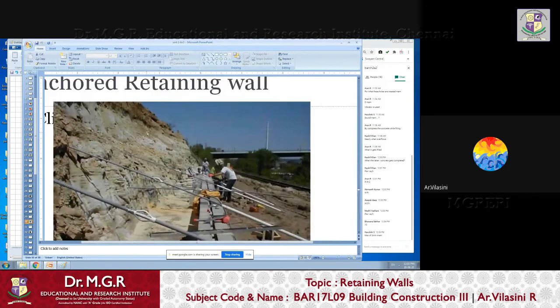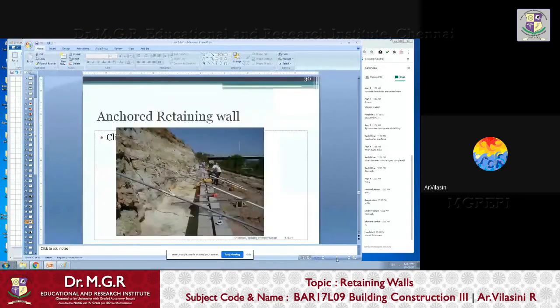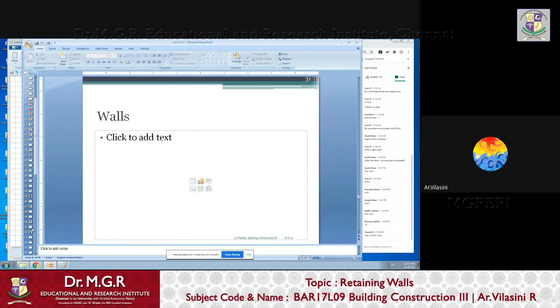This is how it is going to look. You can see this. See, this is a soil surface. They have smoothened it out quite a bit so that a retaining wall can be fixed. And see, the rods are anchored, and this is how the pressure is applied to your steel rod.